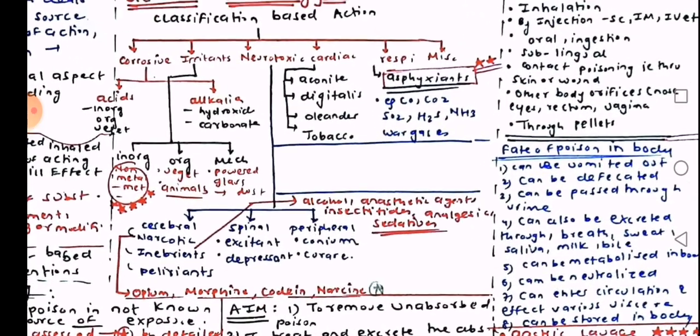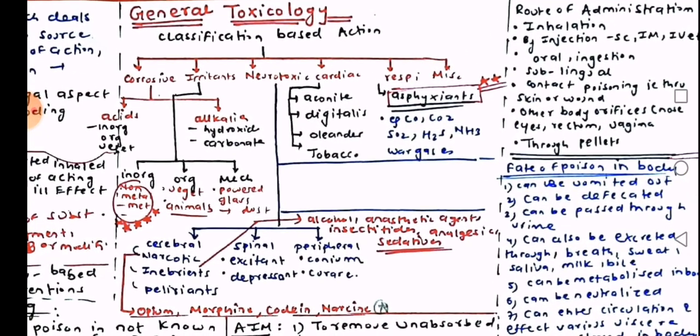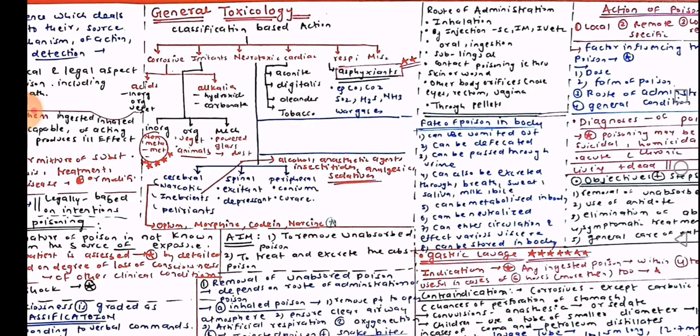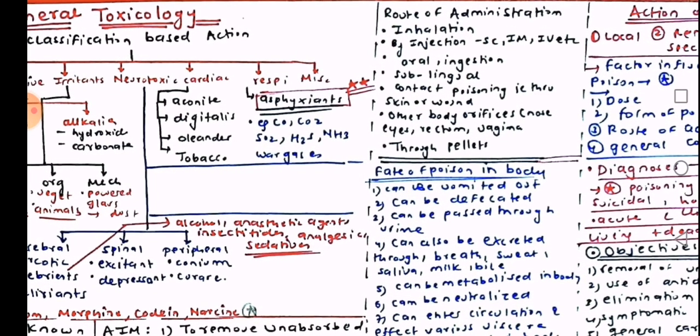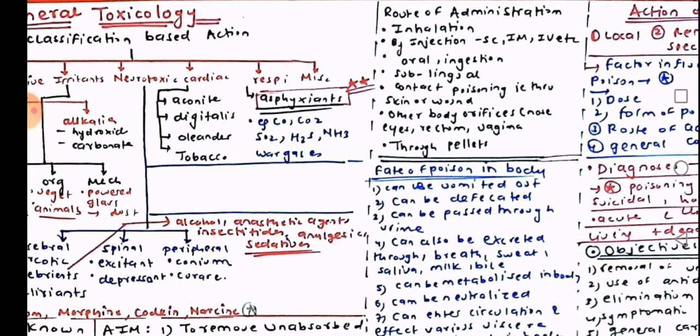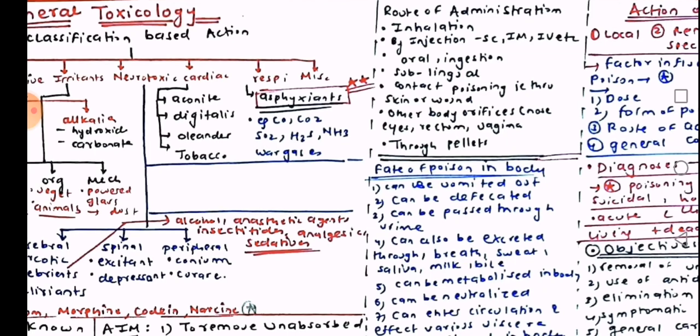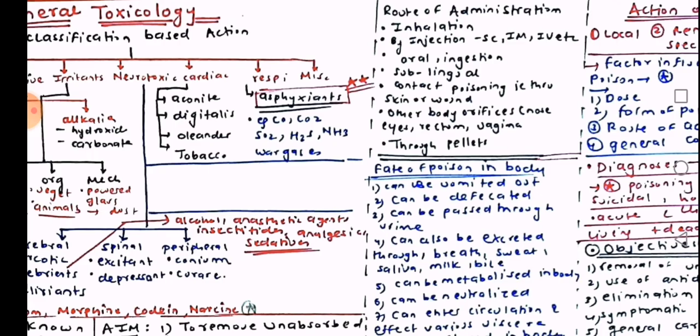Right? So with this said, we have taken the classifications. Now we move on to the route of administration of poisons. Inhalation, injection, which is subcutaneous, intramuscular, intravenous. Oral ingestion. Sublingual, contact poisoning, that is through skin or wound, other body orifices, nose, eyes, rectum, vagina.